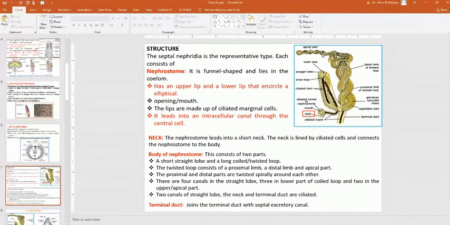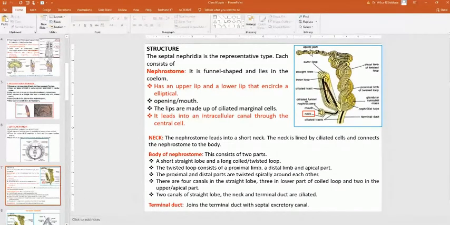Body of nephrostome. Now we will discuss the whole body of the nephrostome. It consists of two parts: a short straight lobe and a long coiled twisted lobe. The twisted lobe consists of a proximal limb, a distal limb, and an apical part. Here you can see this twisted lobe. This is the twisted lobe.